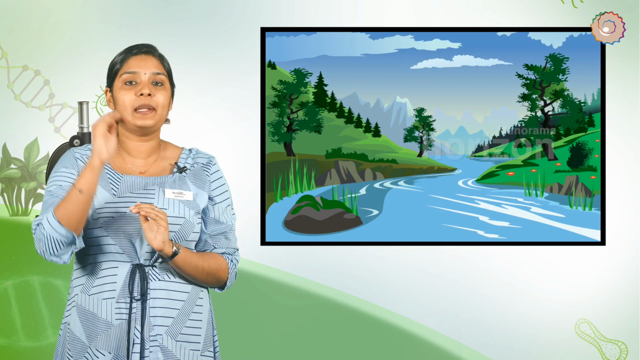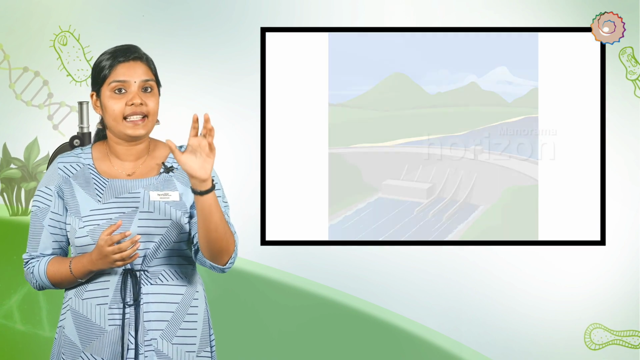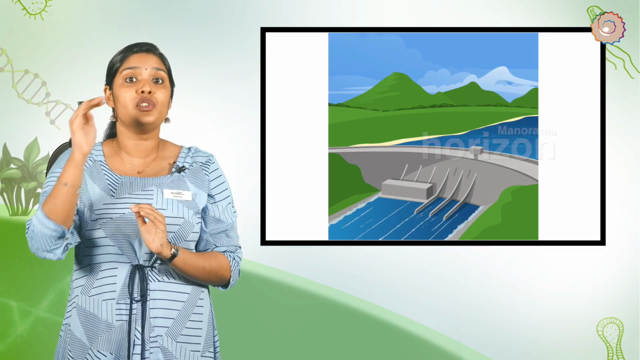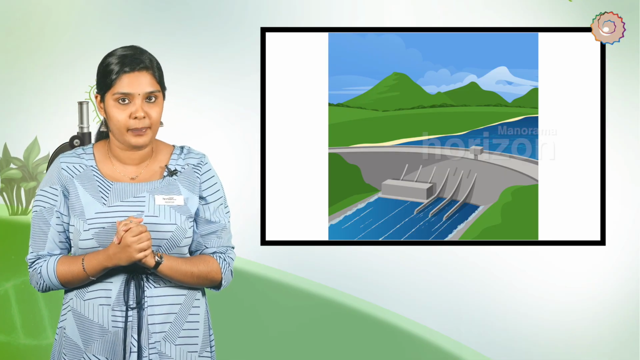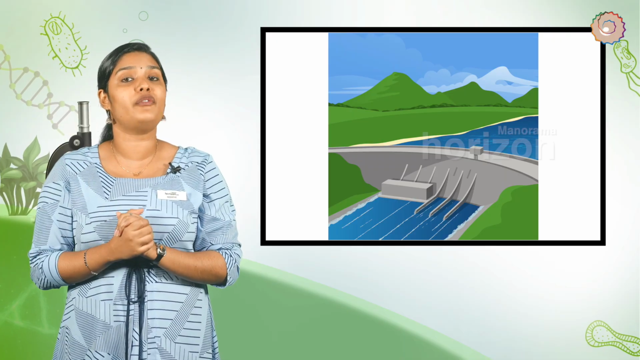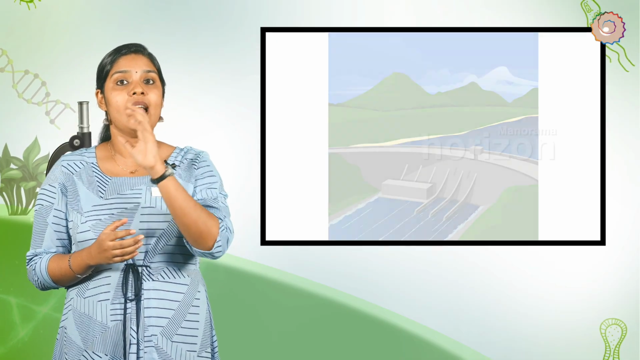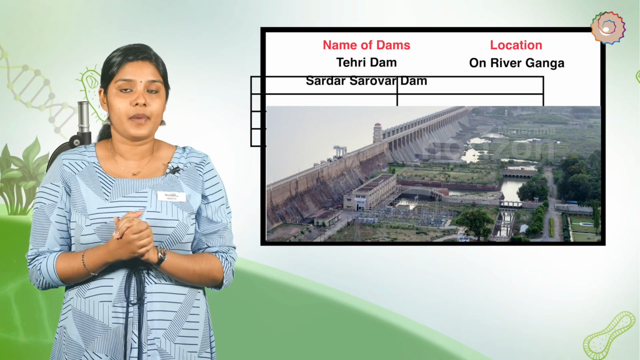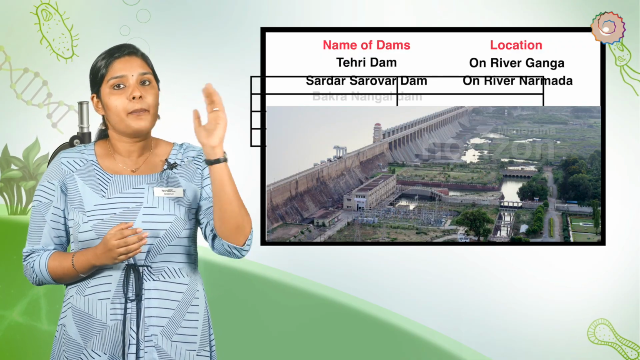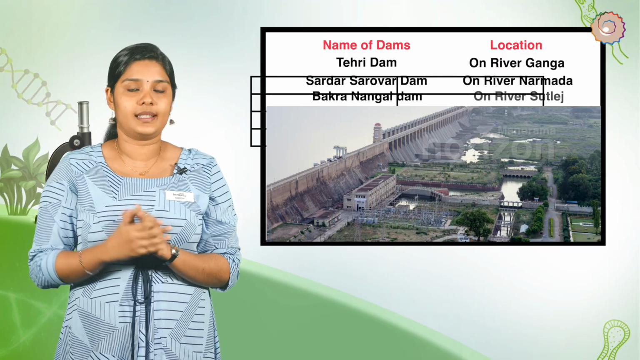Rivers. Rivers get water from rains and the melting of glaciers, and dams are constructed on rivers to use the rainwater in better ways. Various dams have been built on rivers to regulate the flow of water. Example, Tehri Dam on river Ganga, Sardar Sarovar Dam on river Narmada, Bakra Nangal Dam on river Satluj.